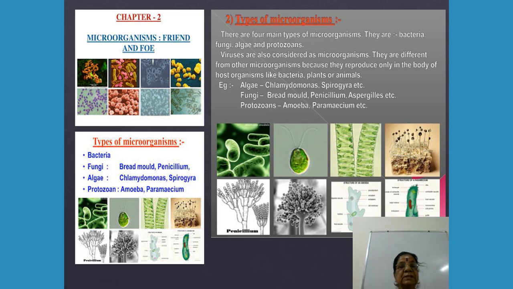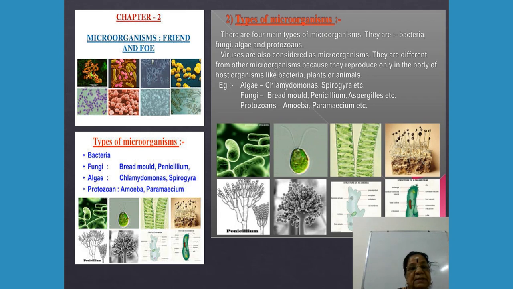So now what we are seeing is chapter 2, microorganisms: friend and foe. This first picture shows microbes seen under the microscope. The types of microorganisms are bacteria, fungi, algae and protozoa.